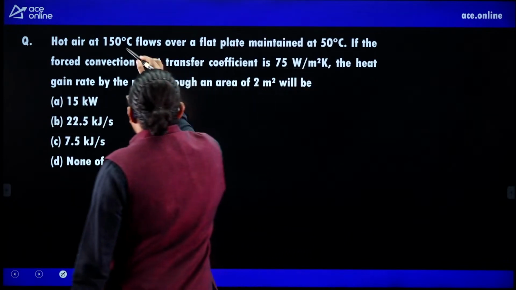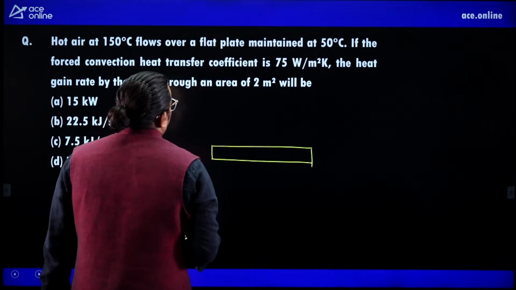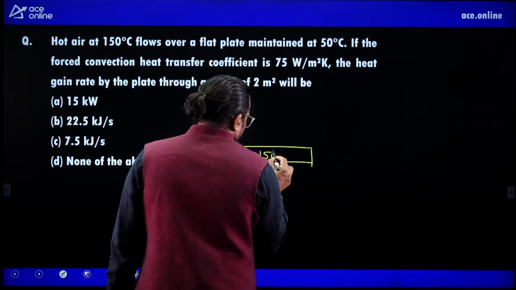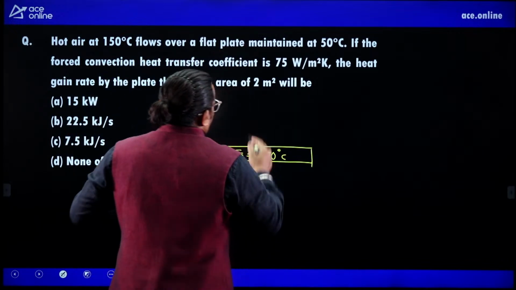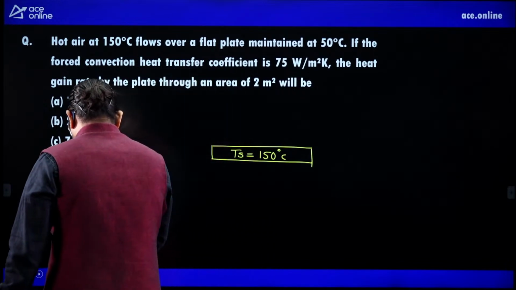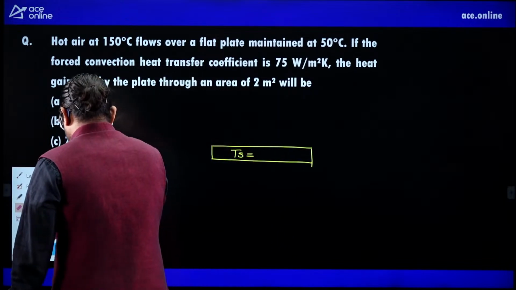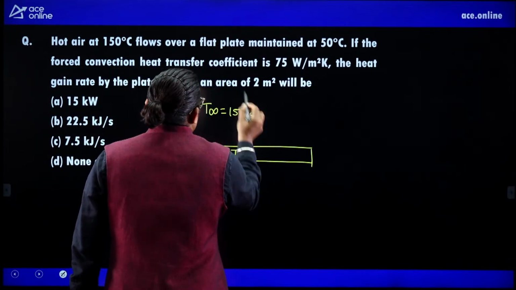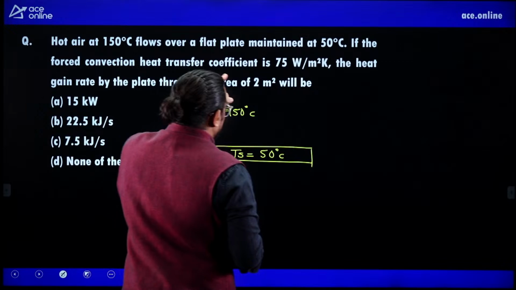Next. Hot air flows over a flat plate. Let us say this is the flat plate, and the surface temperature is 50 degrees Celsius. Hot air at 150 degrees Celsius flows over the flat plate, maintained at 50 degrees Celsius.